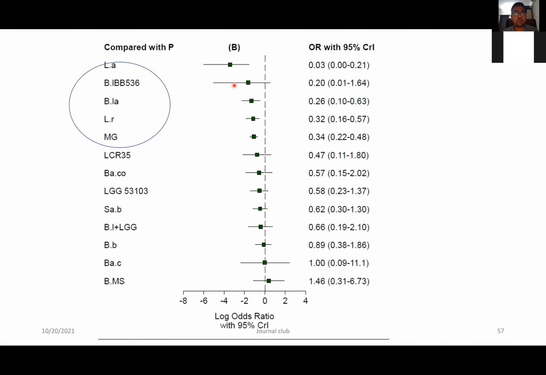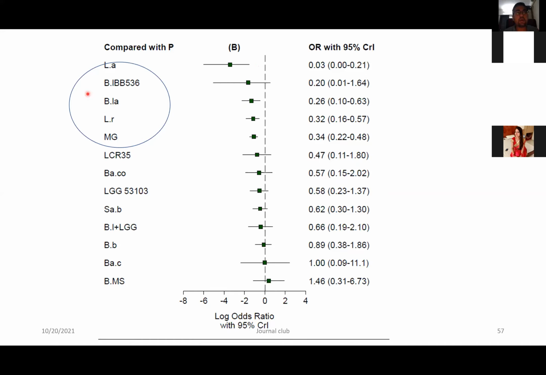Now, the forest plot was in support of the SUCRA curve, because the SUCRA curve is the probability. Forest plots are the actual results. So Lactobacillus acidophilus, Bifidobacterium lactis, Lactobacillus reuteri, and multigenus, all of them showed a good effect, favoring the probiotics in preventing necrotizing enterocolitis stage 2 or higher.